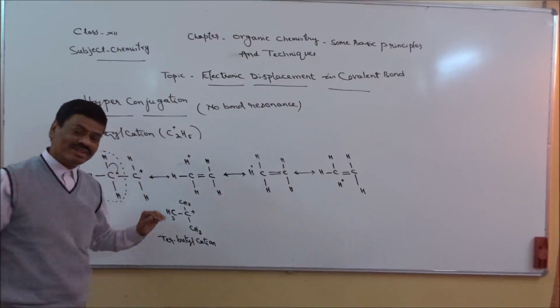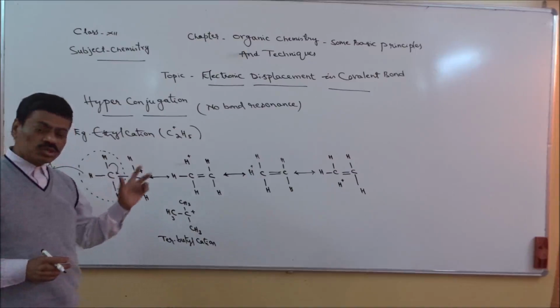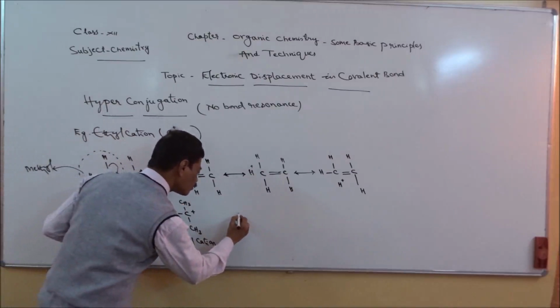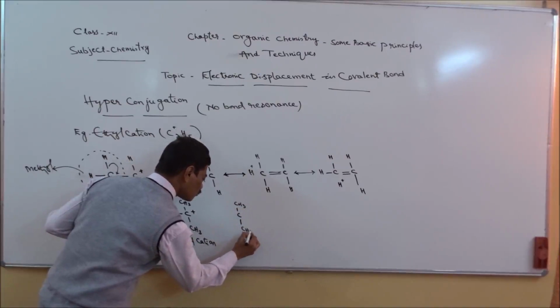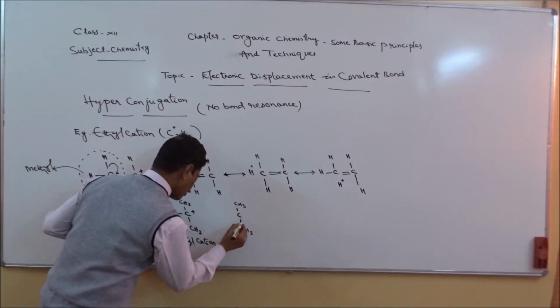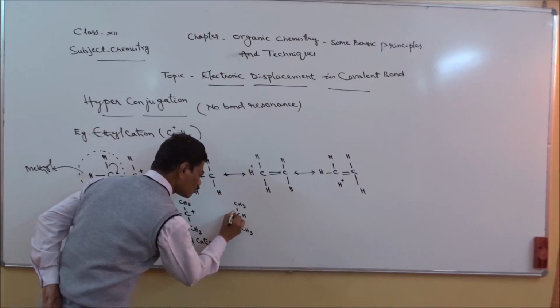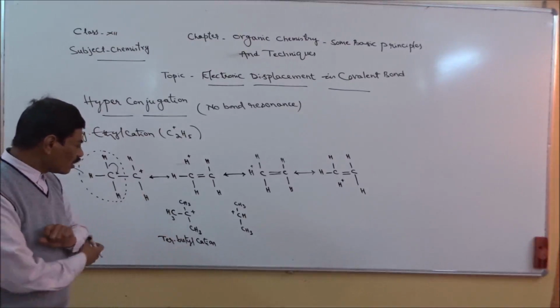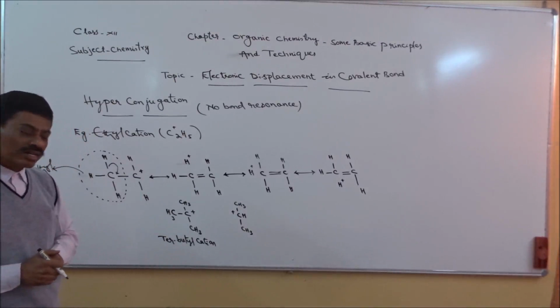Now we are going to see a structure wherein we have two alkyl groups. Two alkyl groups are there, and they are connected to one carbon atom.